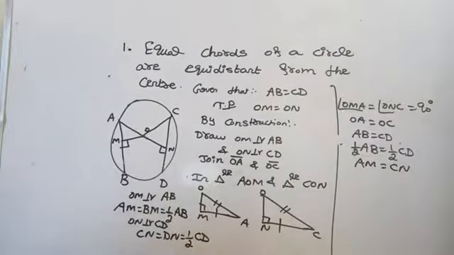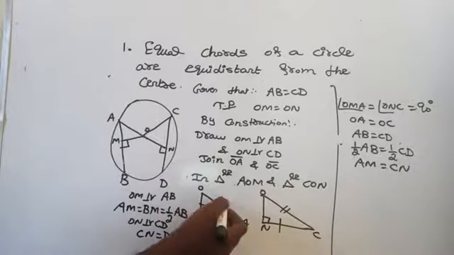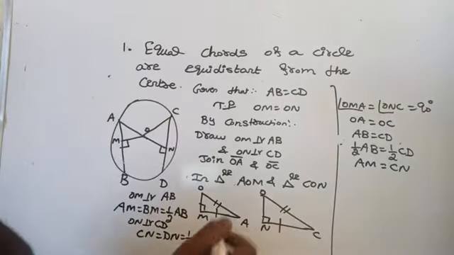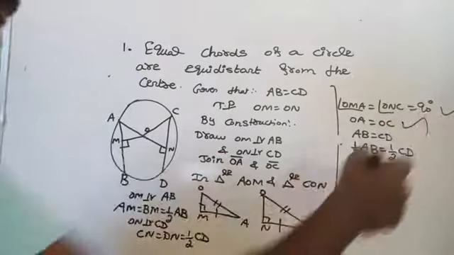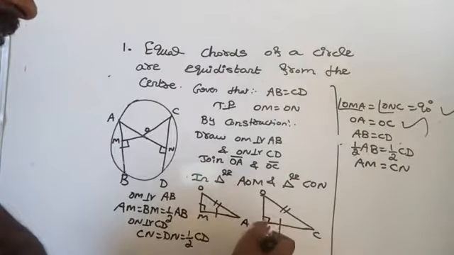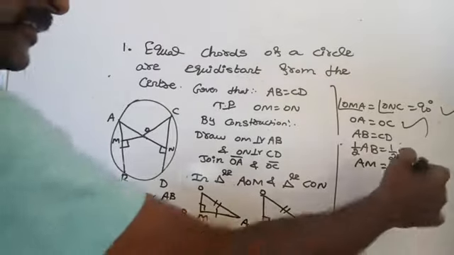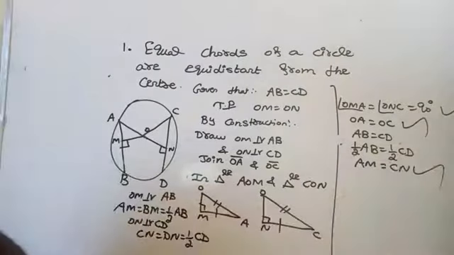Now we can conclude that these two triangles are congruent by RHS: right angle, hypotenuse and one side. OA equals OC is the hypotenuse, and one side of the triangle equals one side of the other triangle, that is AM equals CN.